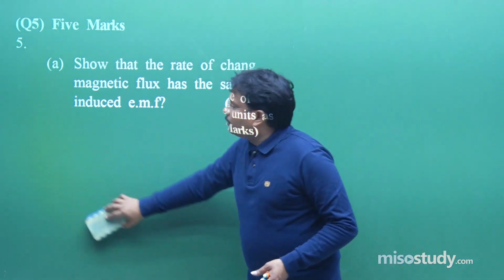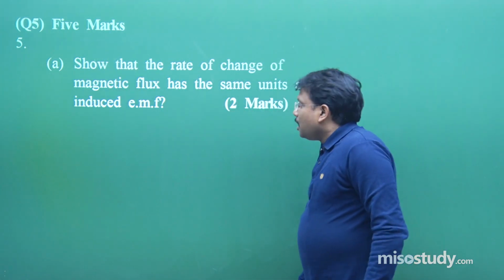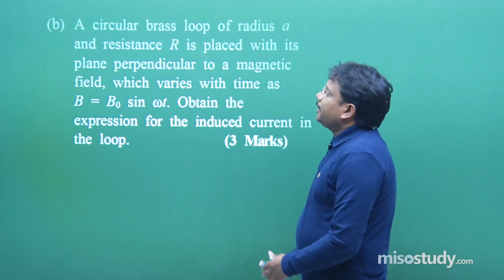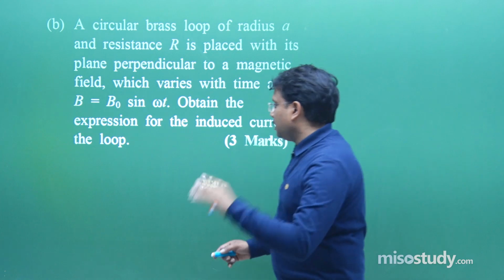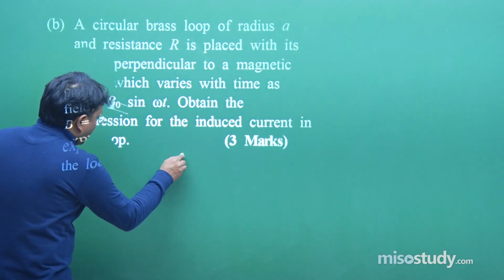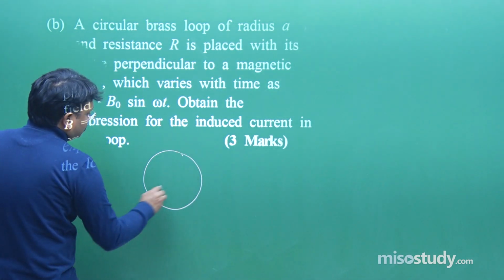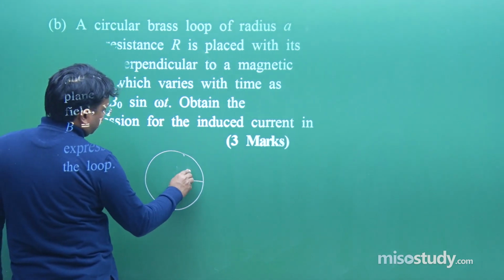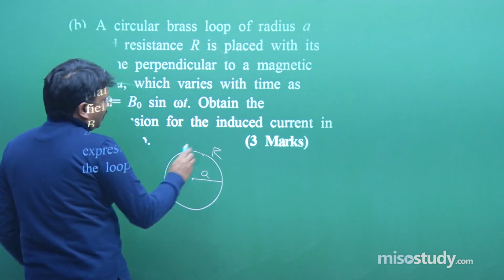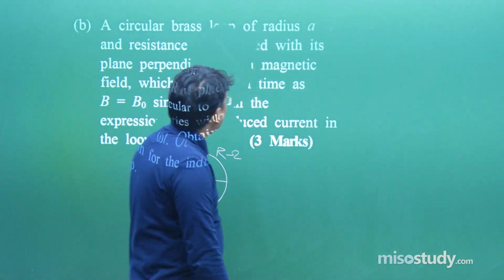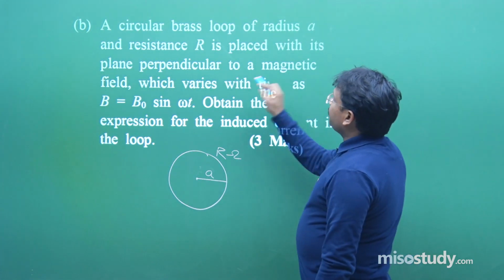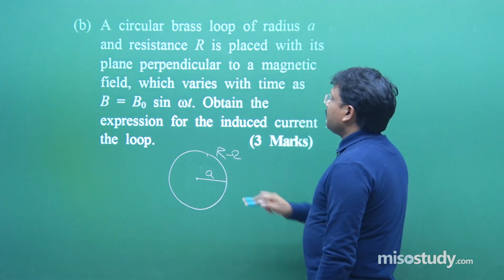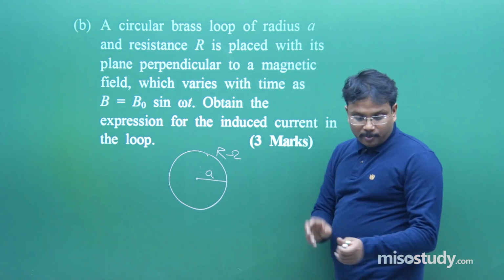After that, the B part of the question. The B part of the question is: a circular brass loop of radius A and resistance R. Let us start drawing the diagram. I have a brass loop of radius A and resistance R ohm, placed with its plane perpendicular to a magnetic field which varies with time as B equals B naught sin omega t.